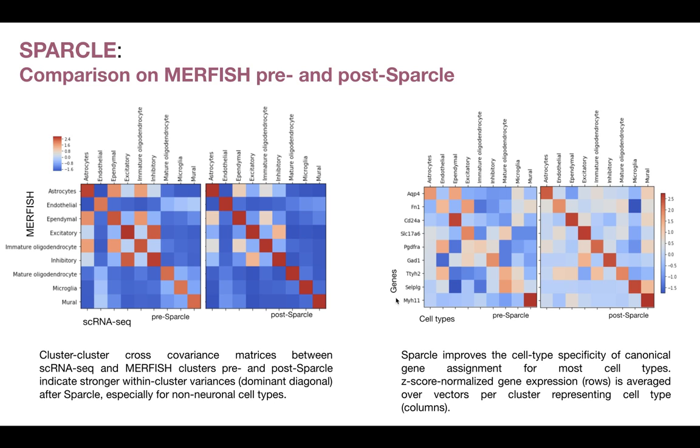Here we find that Sparkle improves the cell type specificity of the canonical genes that are now shown on the y-axis here for most of the cell types, where the cell types are shown on the x-axis. And these are the z-scored normalized gene expressions in the rows.